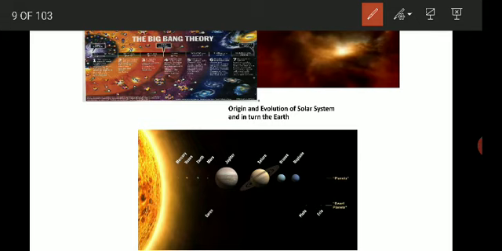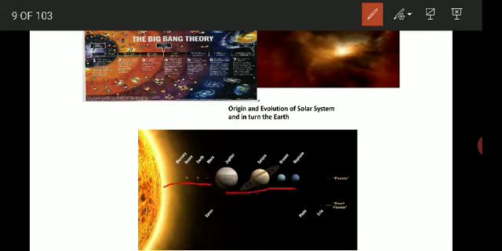Here you can see these 4 planets. They are very small in size, so they are called inner planets. These inner planets are smaller in size and have fewer satellites. They are heavier compared to the outer planets.